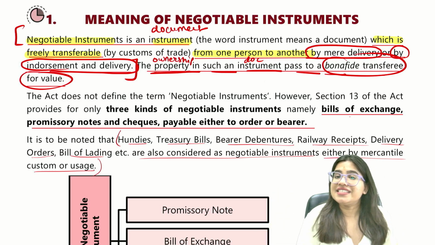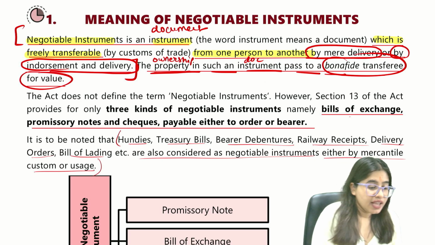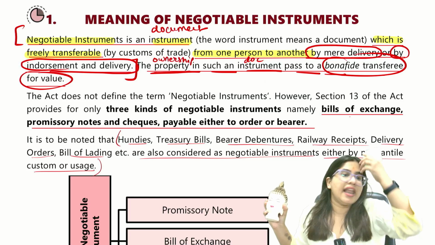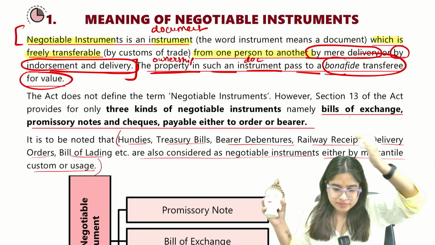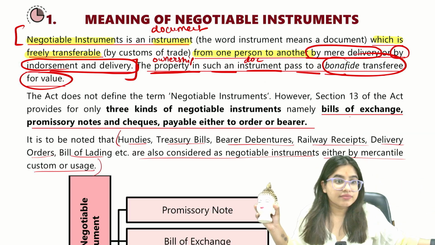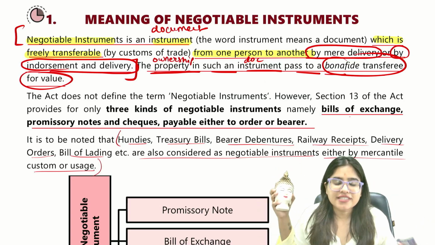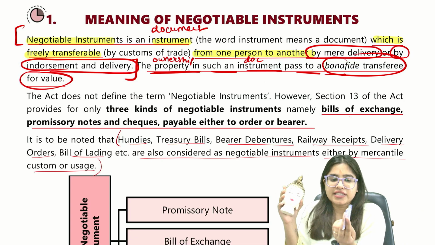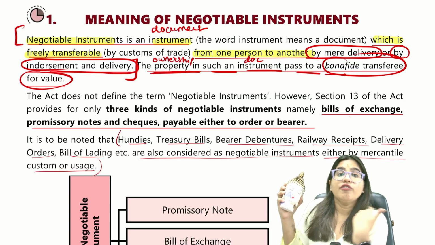For value means it's never for free. Let's say Buddha gave me some classes, some lessons about life. So let's say I made a payment of fees. I gave him fees. So that's for value.